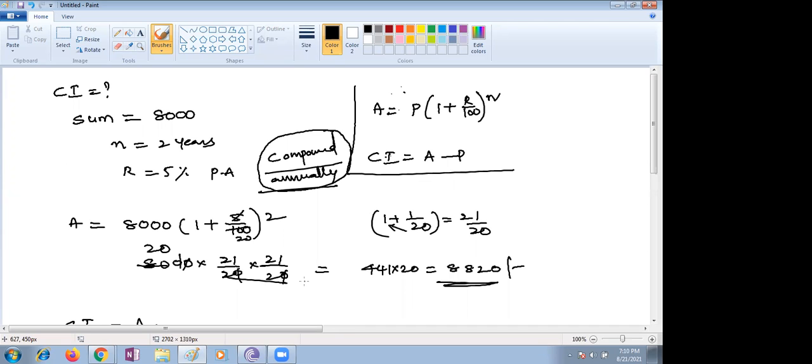It will be 8,000 into 21 by 20. Directly, few formulas are there, children, so that you can directly remember them. Half yearly given, how much you are supposed to take. Annually given, anyway, no issues. Quarterly given, how are we supposed to take it?